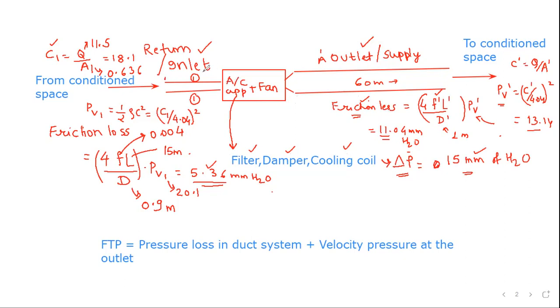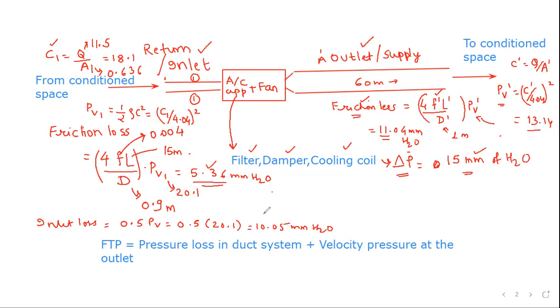So the loss coefficient is 0.5 of PV. This is 0.5 into 20.1, so this is 10.05 mm of water column. So this is the inlet loss.